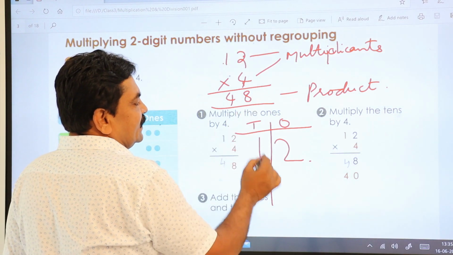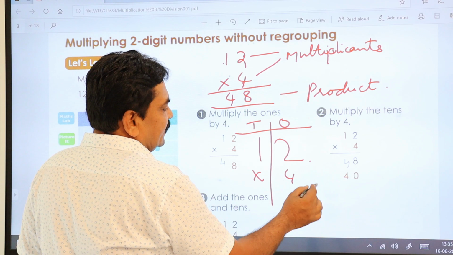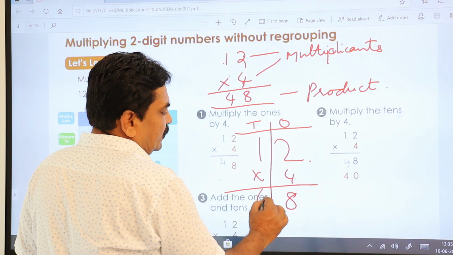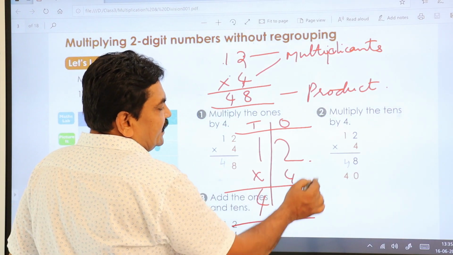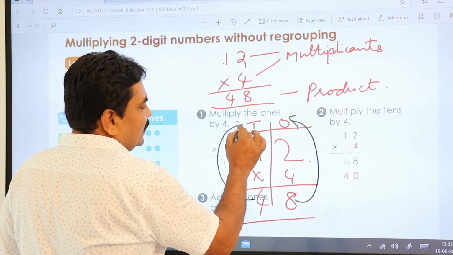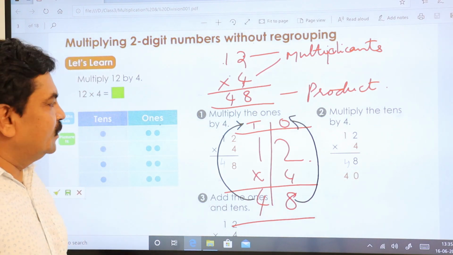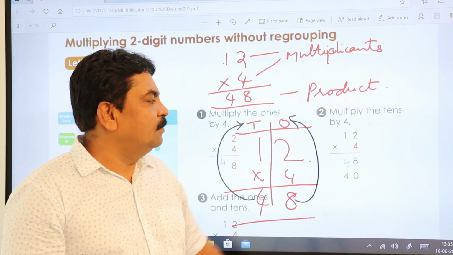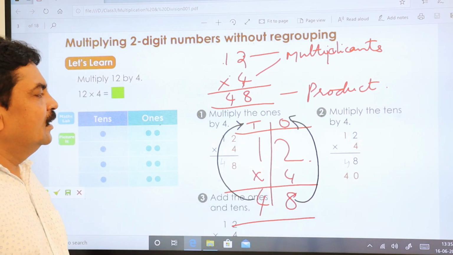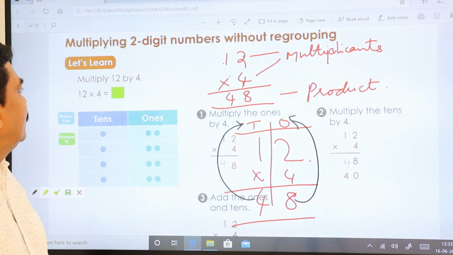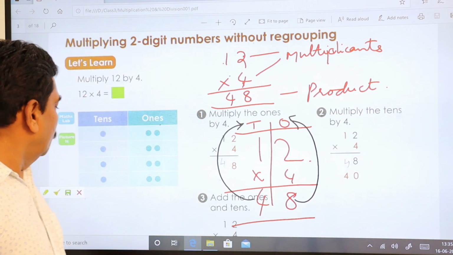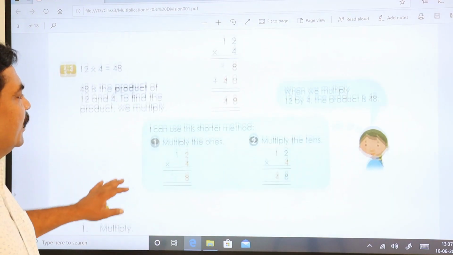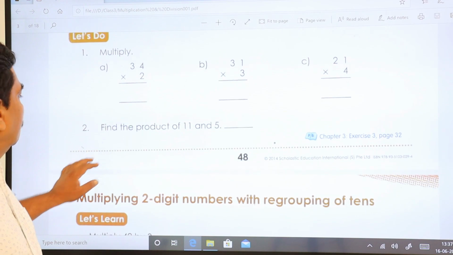Here 8 is in the ones place and 4 is in the tens place. That is what is given, right? Tens place times 4, you get 40. 4 2s are 8. 4 1s are 4, that is 40. It's over. Let's go to the next one. We'll go to this.